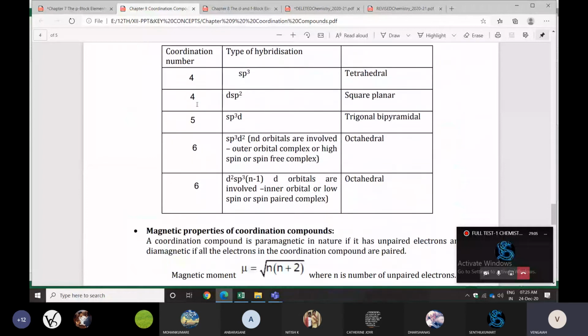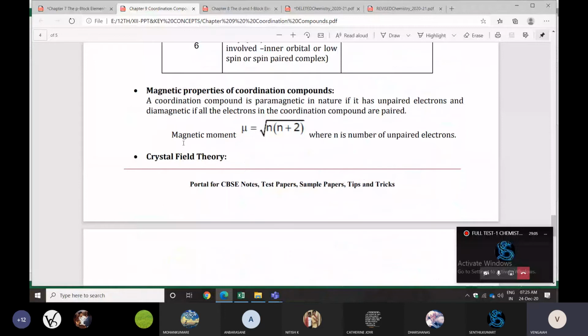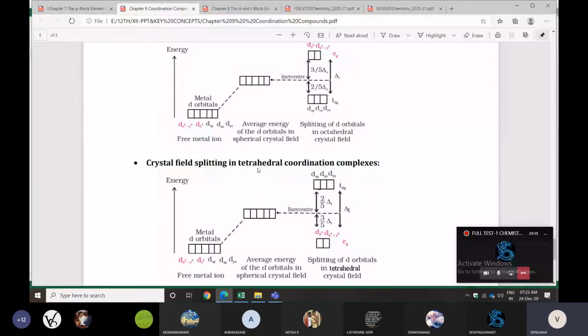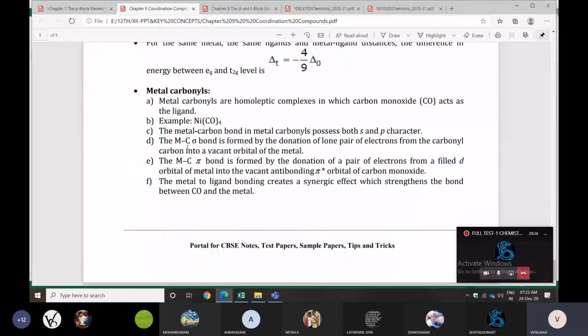Like this, crystal field theory also. In crystal field theory we have two types: one is the octahedral coordination complex, and the next one is the tetrahedral coordination complex. These diagrams also you can practice. Metal carbonyls also you can read. So the coordination compounds chapter is also easy: only nomenclature, VBT, crystal field theory. Finally, we have D and F block elements.